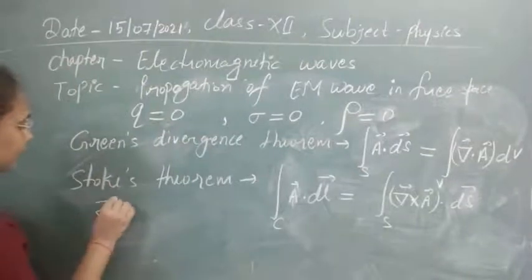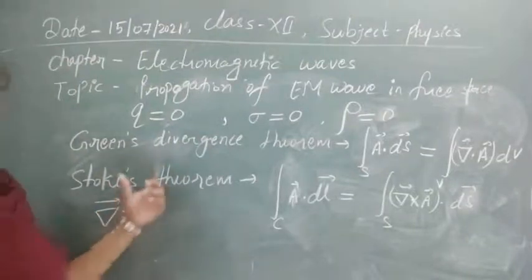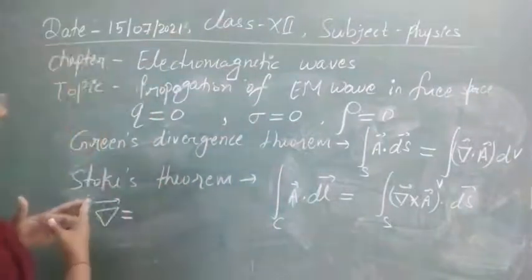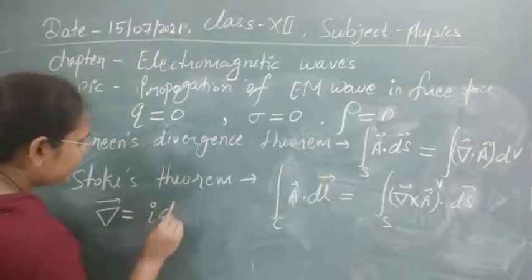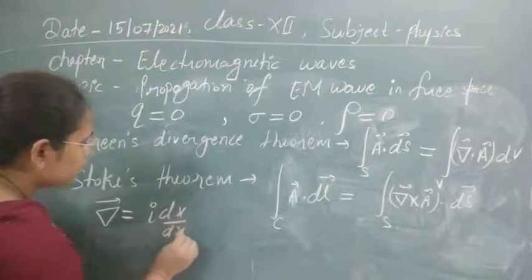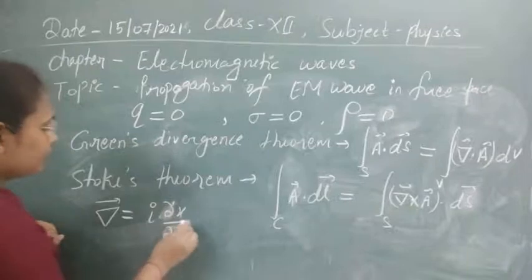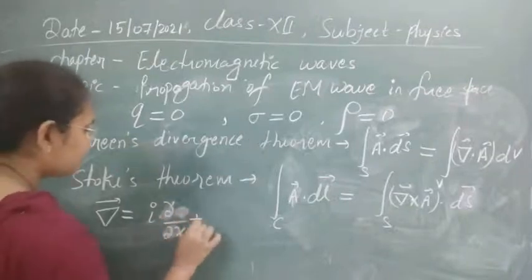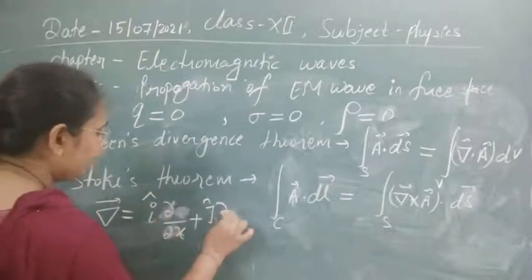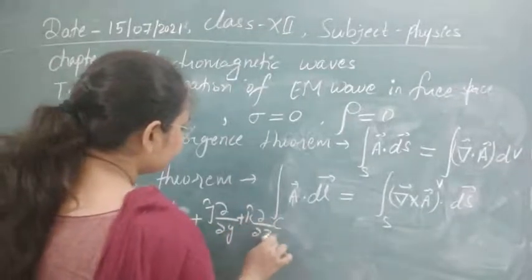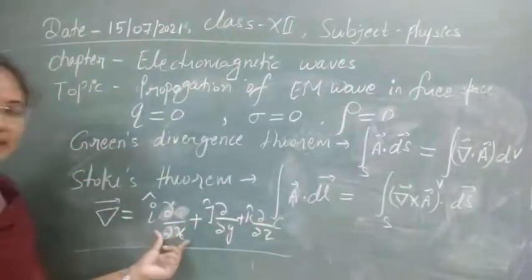Just like the operator for differentiation, d/dx, here we write the partial derivatives with respect to x, y and z.